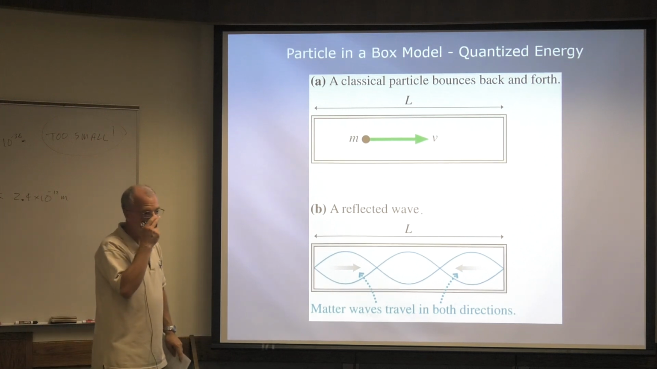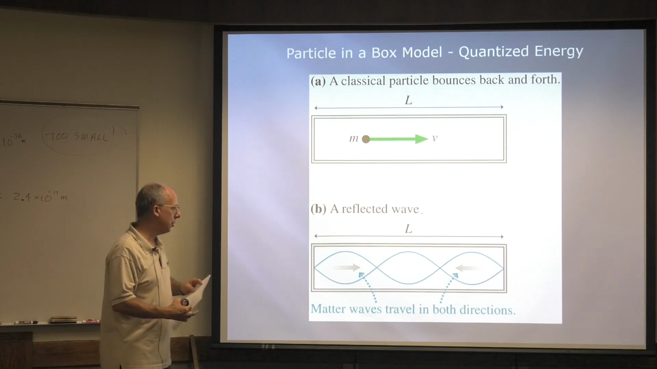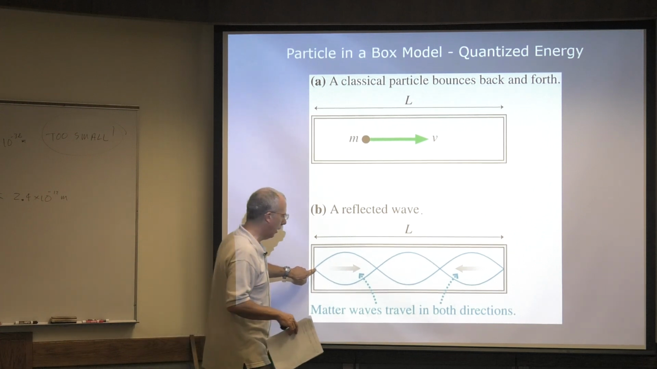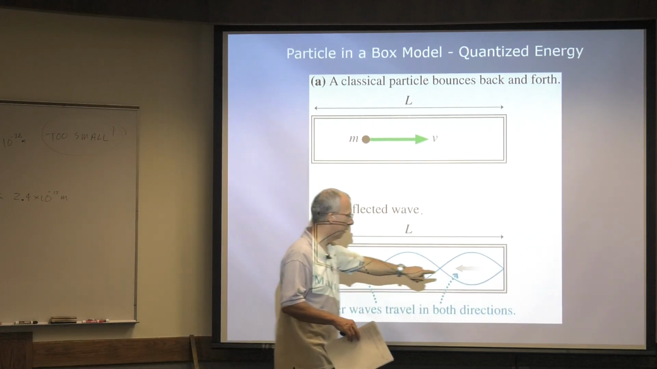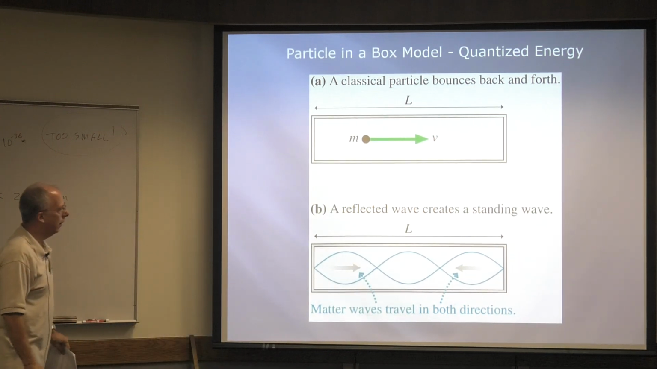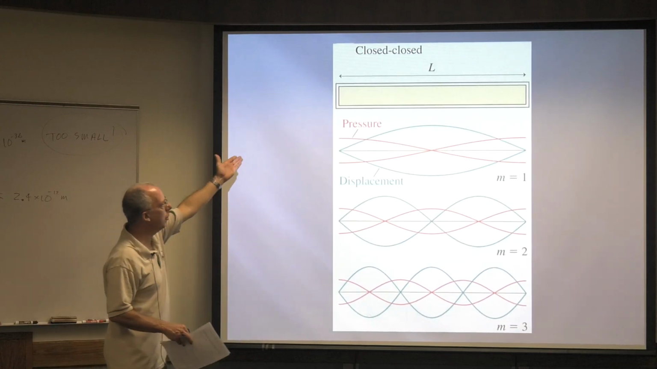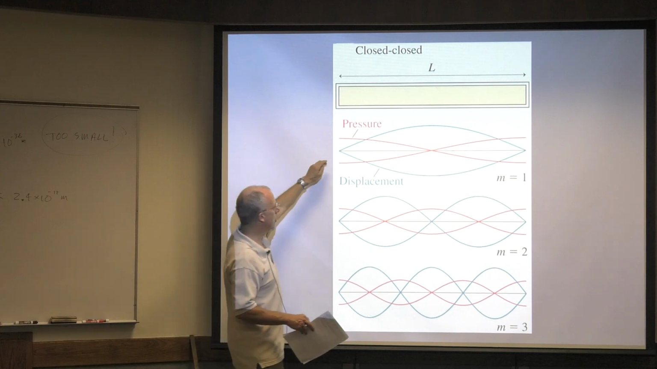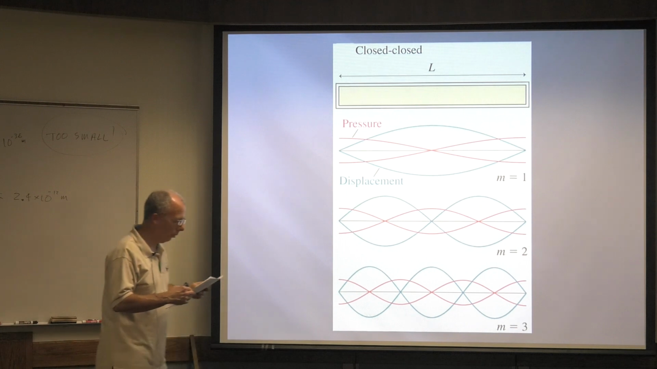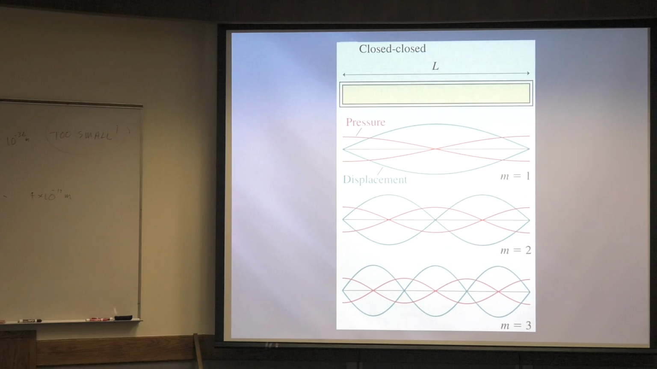Now, when we talked about air columns, we had closed-closed, closed-open, and open-open. So which one is this? Well, you know, this is a displacement node, right? No oscillation, so is that. And so this is a closed-closed. All right, so a reflected wave creates a standing wave, and hopefully you remember that this is exactly what we saw. Just look at the blue curves, the displacement curves. That's what we saw in a closed-closed air column. So let's work that and see what happens. See where it leads to.